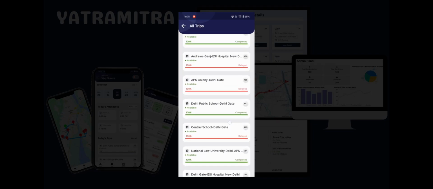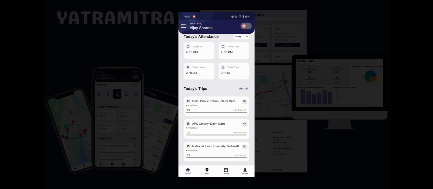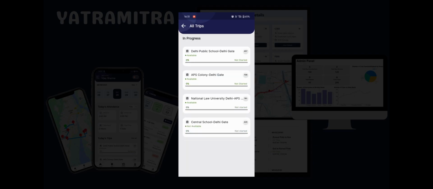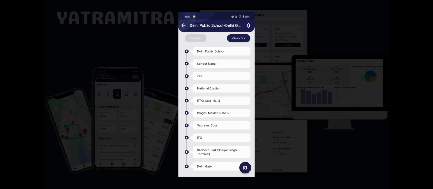The today's trip section provides a list of scheduled routes for the day. The backend uses a scheduling algorithm to assign these shifts. After clicking on any route, the driver can see a list of all bus stops in that route. If the conductor checks in for a route, they must complete it as the backend will record that the conductor is assigned to the entire route. This ensures efficient management. The system checks the staff members' current and the expected locations during both check-in and check-out.